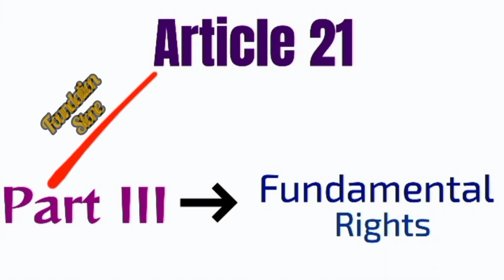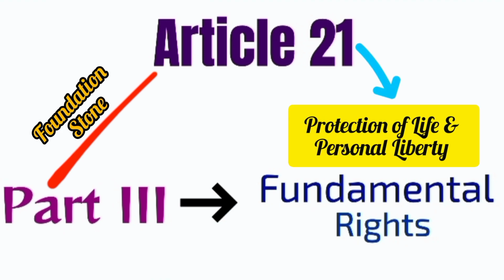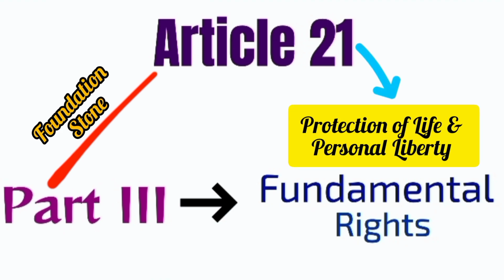Article 21 is known as the foundation stone of Part 3 of the Indian Constitution because Article 21 deals with protection of life and personal liberty. So without life and personal liberty, we cannot exercise any of the other fundamental rights. That's why Article 21 is known as the foundation stone of Part 3 of the Indian Constitution.